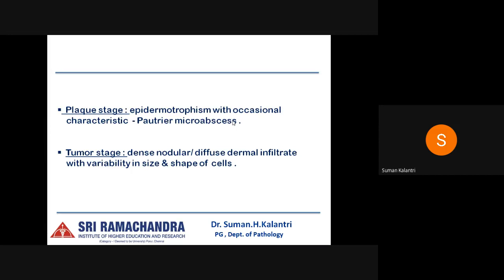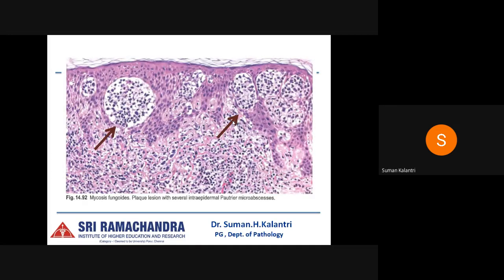And in the tumor stage, we see a dense, nodular, and diffuse dermal infiltrate with variability in the size and shape of the cells. So there can be a histological transformation to large cell phenotype, which may occur when there are more than 25% large lymphocytes in the dermal infiltrate. There can also be areas of necrosis, and mitotic figures can also be noted. So this is the plaque stage, where we can see, with the arrow I have marked, several intraepidermal Pautrier microabscesses.